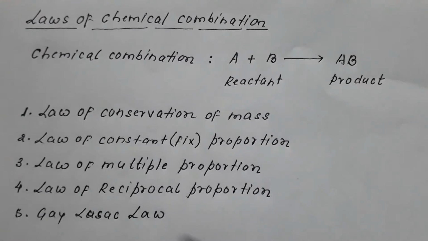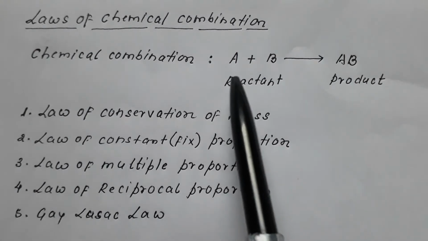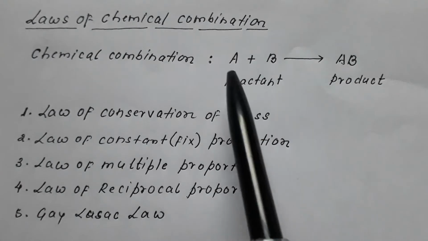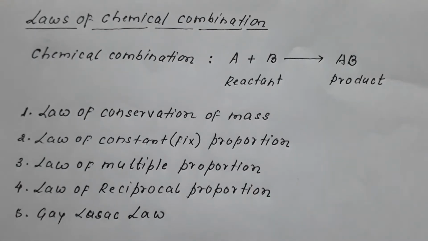The laws of chemical combination. So, what is meant by chemical combination first? We say if elements combine to form molecules, that is, if atoms are combining, suppose A is one element, B is another, if they combine to form AB.